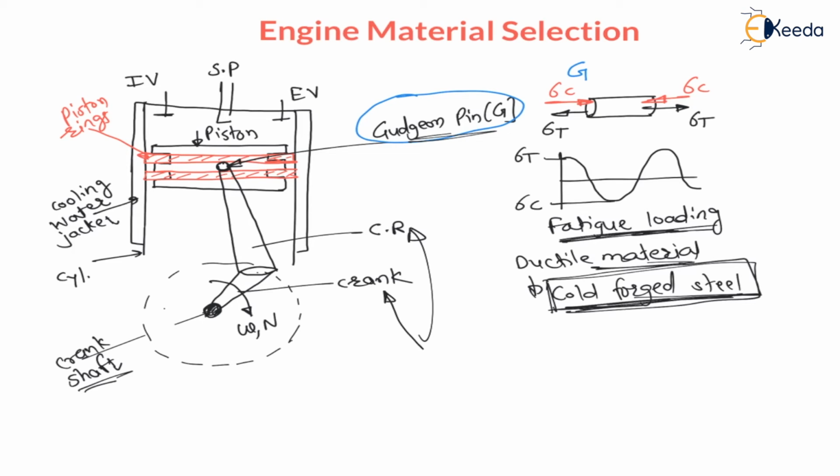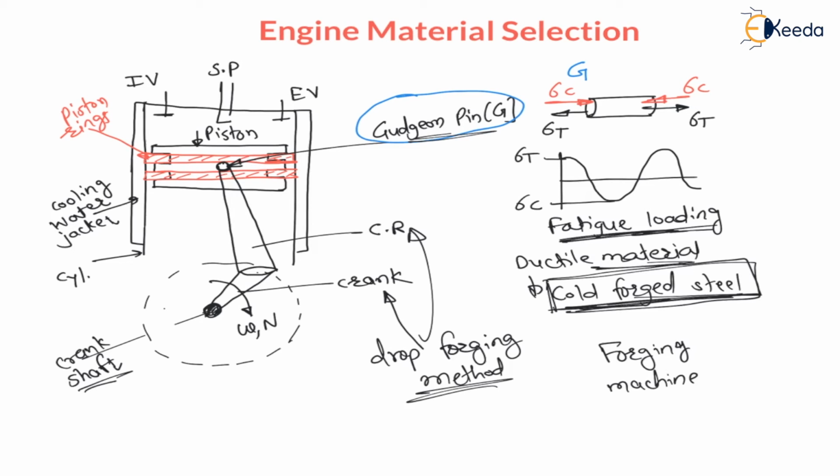Connecting rod and crank are made by the drop forging method. Now, you must know that forging is used to remove internal defects. My dear students, generally forging is used to remove internal defects and machining is used to remove external defects. Whenever there are internal defects in the body, we have to use forging operation, and whenever there are surface defects or external defects, we have to use machining operation.